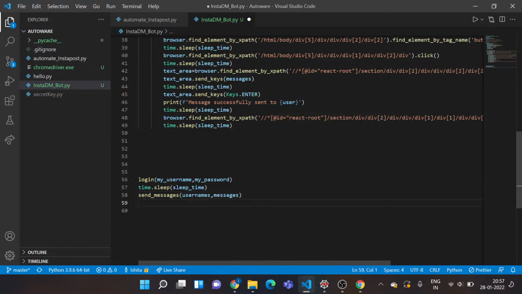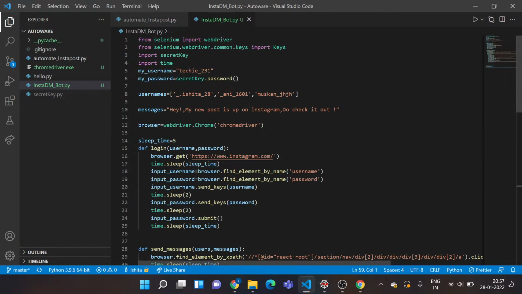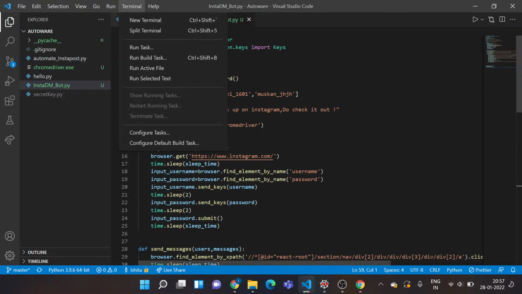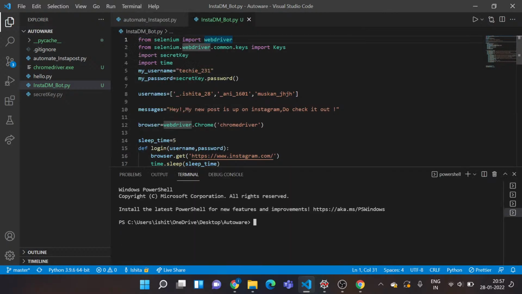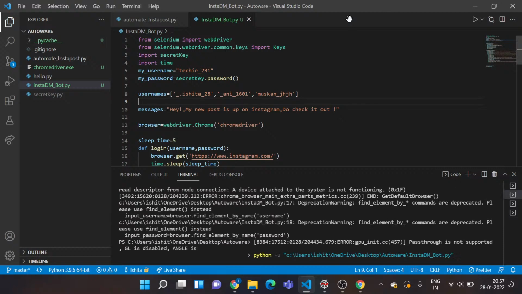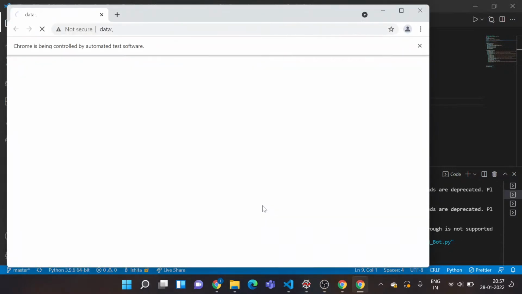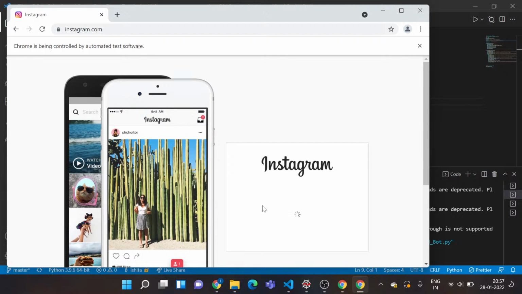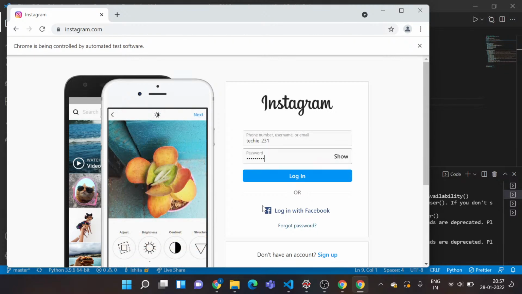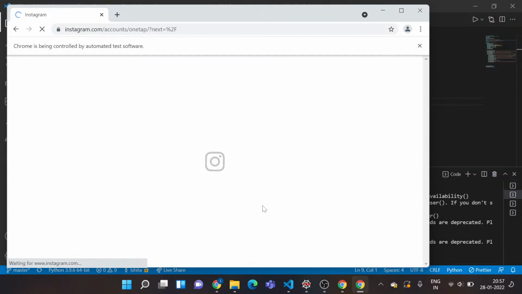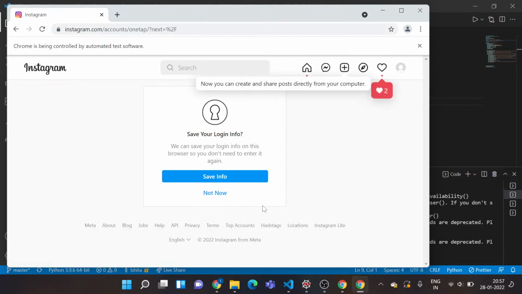Yeah. So this should be good to go. Let's test our code. I'll just right click. Oh no, I need to have my terminal here. Now I'll click run code. Yeah, as you can see, the browser opened automatically. So it got my username and password entered, login is clicked. Now it should go to the DM section.